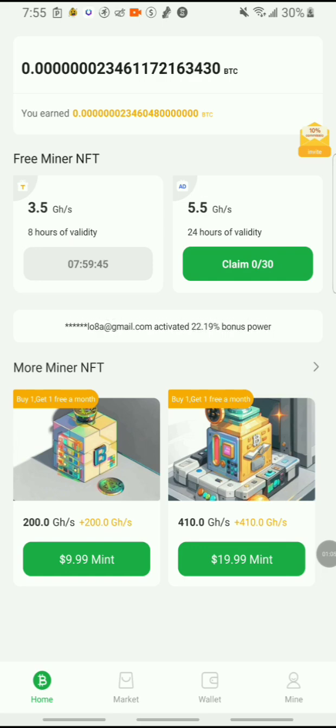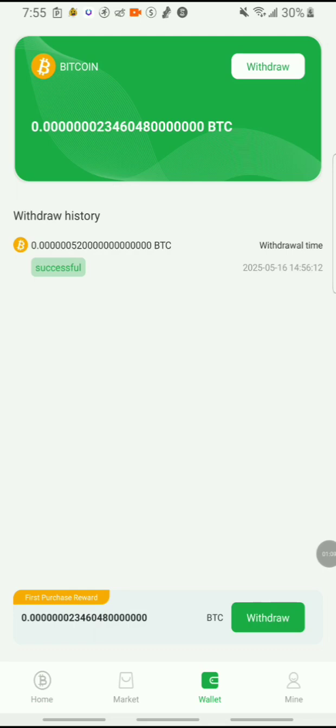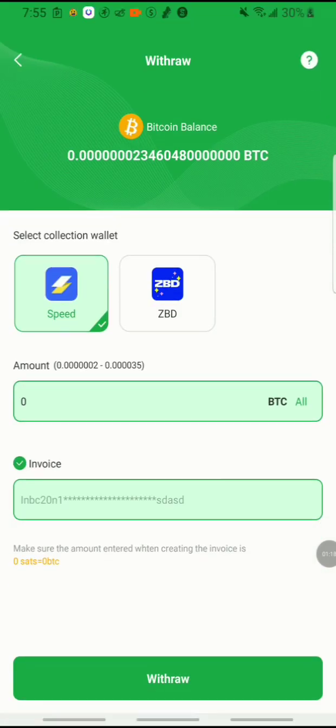So yes, guys, right now if I go into my cash out area, I would say withdraw now. I press all. So I have two sats. I'm able to cash out two sats right now.